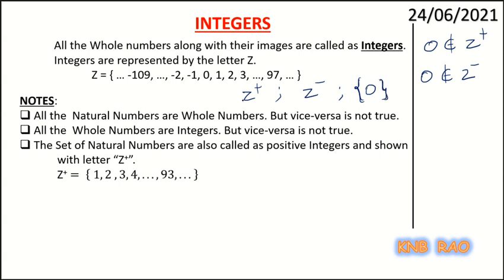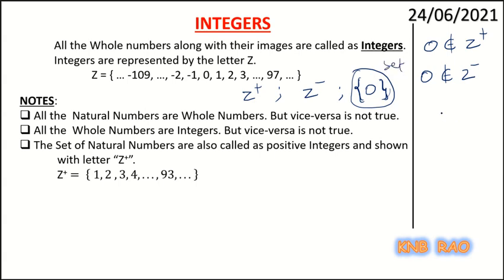So we have our positive integers, negative integers, and 0, a separate one with only one element contained in the set. So singleton set, we will say. All that you will learn in your class 11 standard. As of now, 0 doesn't belong to positive integers, 0 doesn't belong to negative integers. It's a separate set.